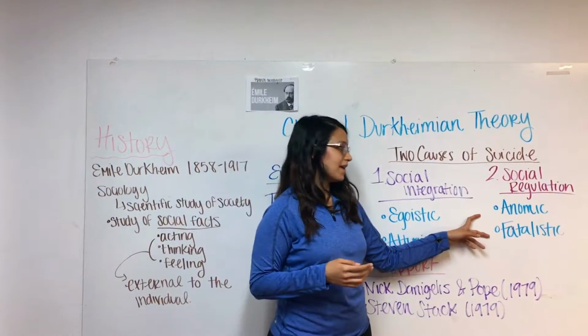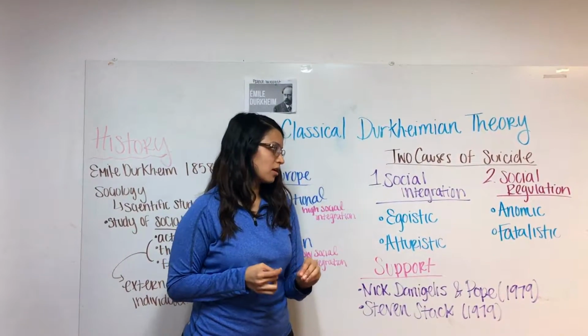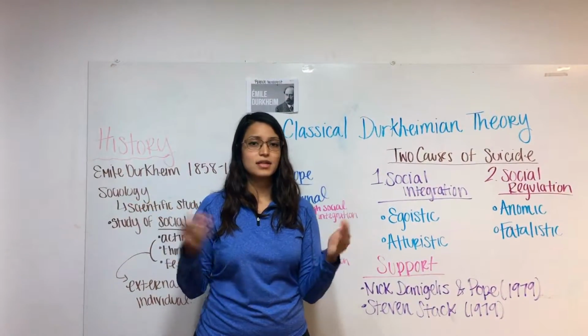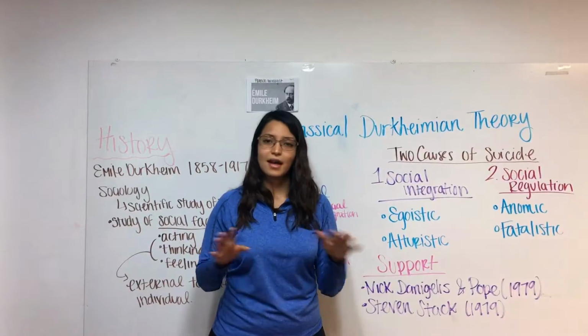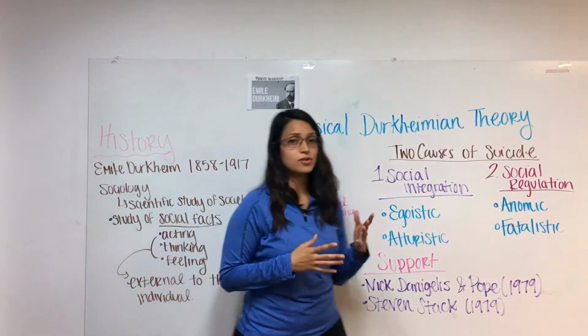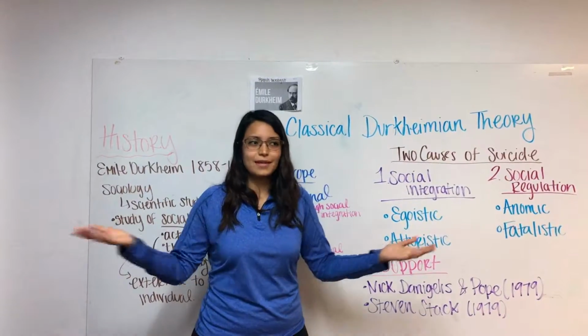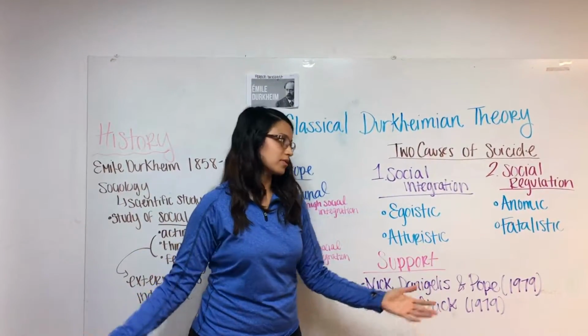And fatalistic is too much regulation. For example, think of slaves versus white owners. Slaves were very controlled and didn't have any freedom, so they're more likely to commit suicide than a white owner who basically controls everyone else.